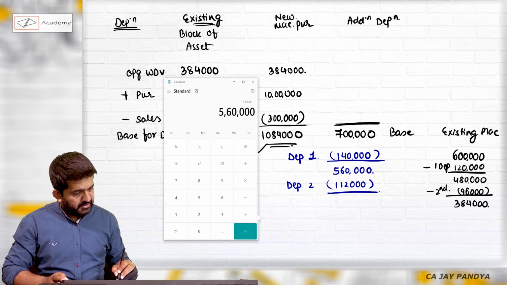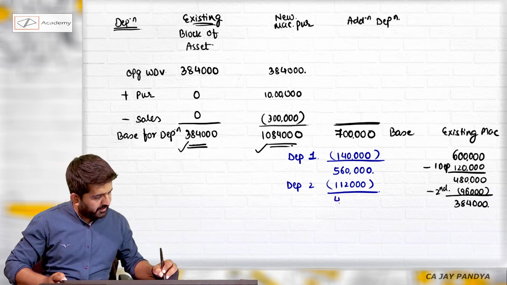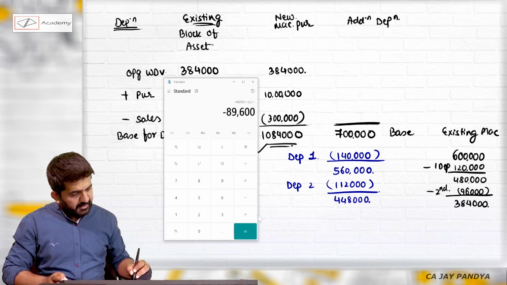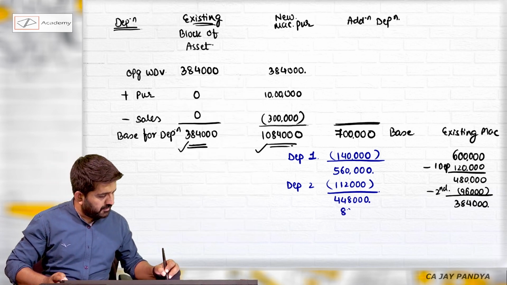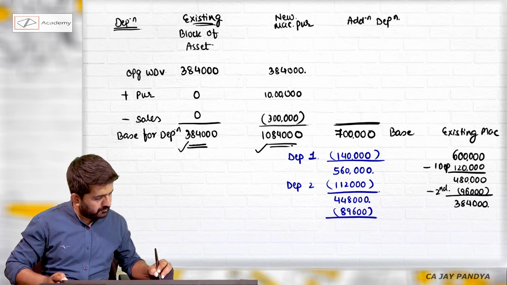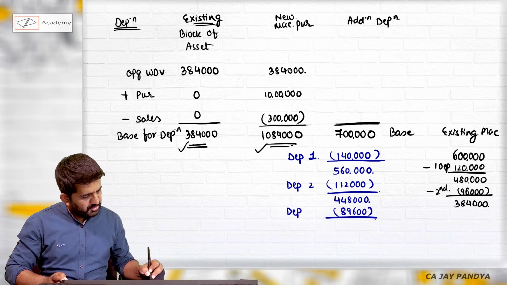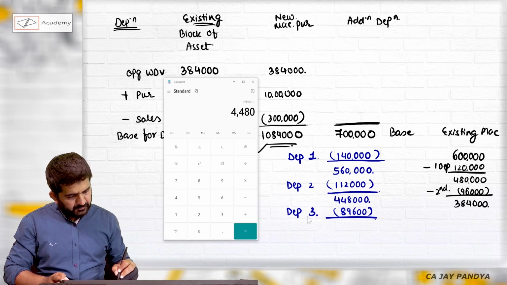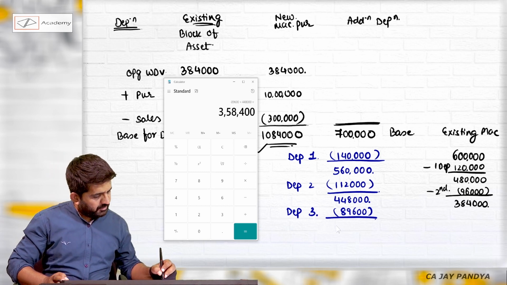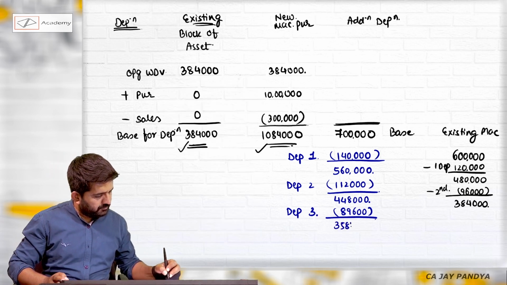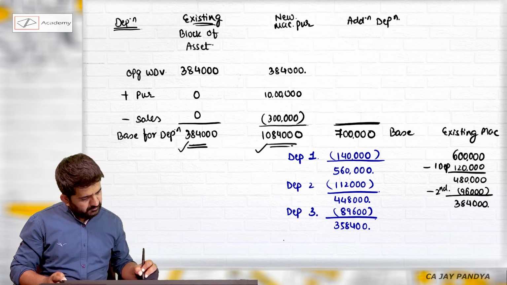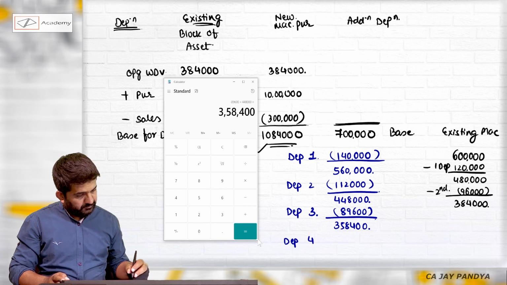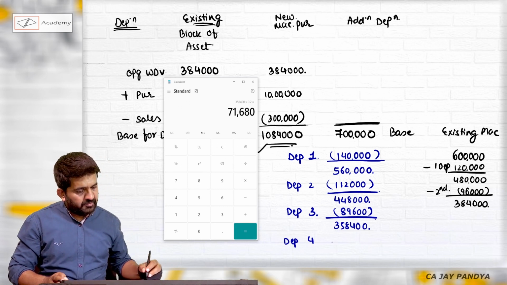Minus, 5,60,000 becomes 4,48,000, multiplied by 20% is 89,600. Depreciation for the third year, subtracting it, we get 3,58,400. Depreciation for the fourth year is 71,680.